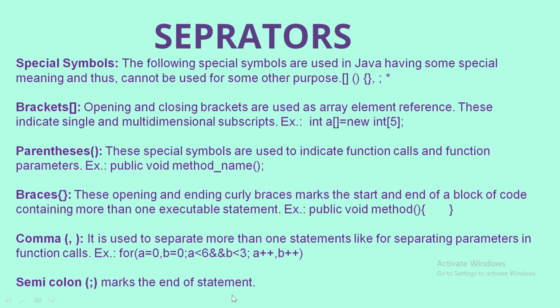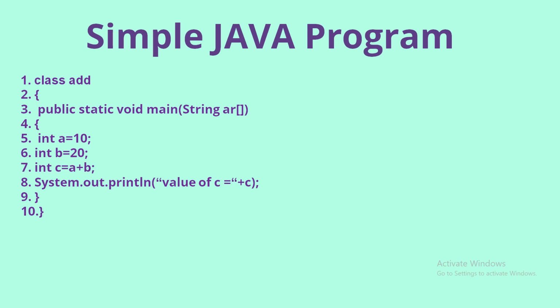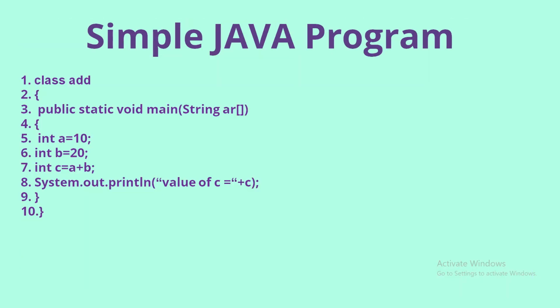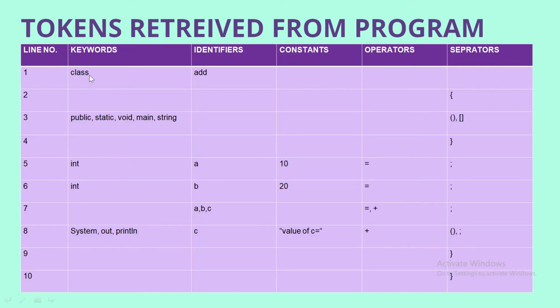Now look at this simple Java program. Here there are 10 lines of code, and I'll tell you how to break this program into tokens. In line 1, class Add. So class is a keyword and Add is an identifier.